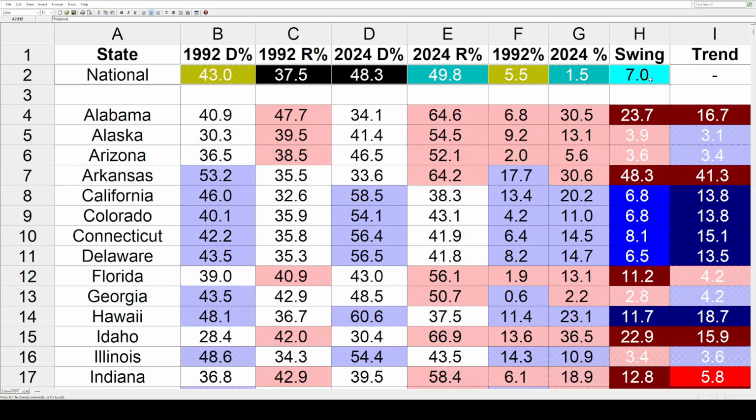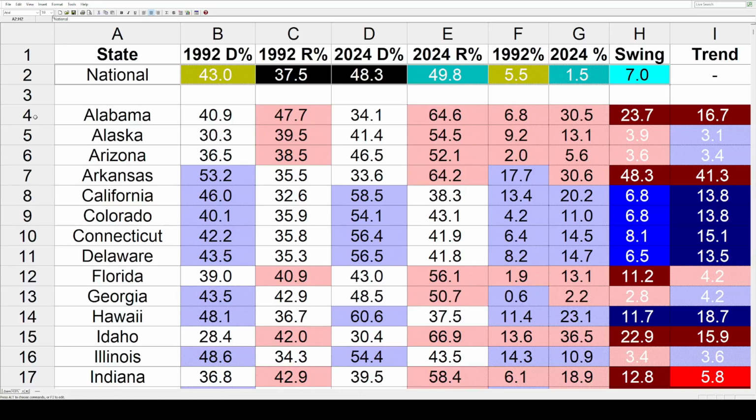So that's what we're going to compare all the individual states to. Any state that swung more than 7 is going to have a red trend, and anything under 7 is going to be a blue trend. Now, throughout all this data, keep in mind Ross Perot. He pulled in more than 10% in almost every state, and in a bunch he also got more than 20%. And because 2024 did not have a super strong third-party candidate, most of that vote from Perot is going to go back into one of the two major parties. So let's go through these states.